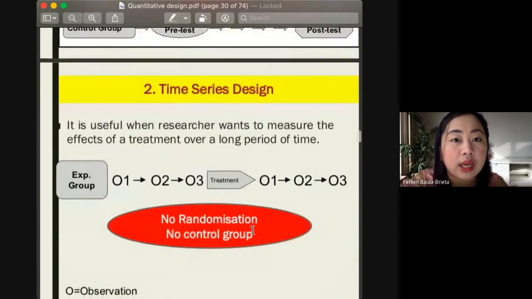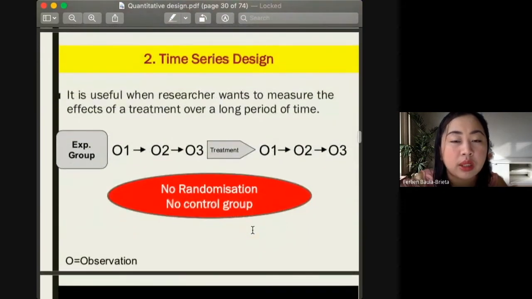The second type of quasi-experimental is the time series design. This one lacks both randomization and a control group. It is useful when the researcher wants to measure the effects of the treatment over a long period of time.